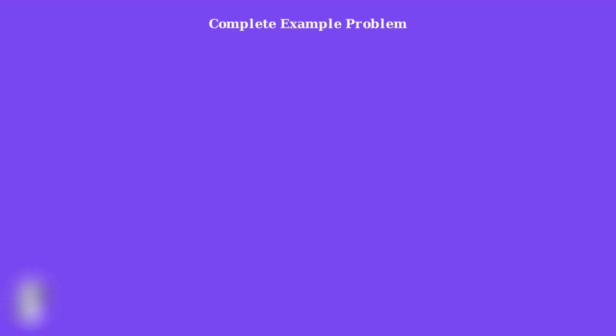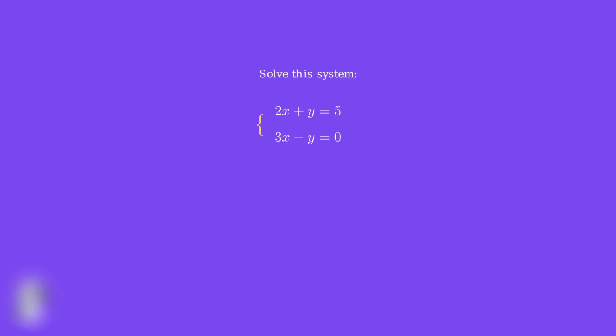Now that we've learned all the steps of the substitution method, it's time to put everything together with a complete example problem. We'll work through this step by step, just like you would on a test or homework assignment. Here's our system of equations. We have 2x plus y equals 5 and 3x minus y equals 0. Our goal is to find the values of x and y that satisfy both equations simultaneously.